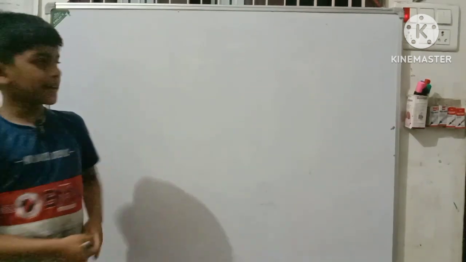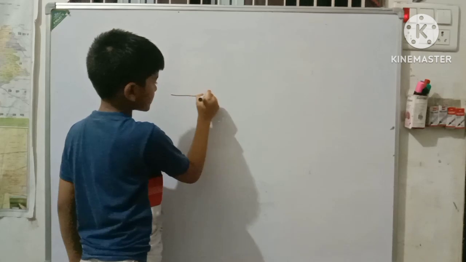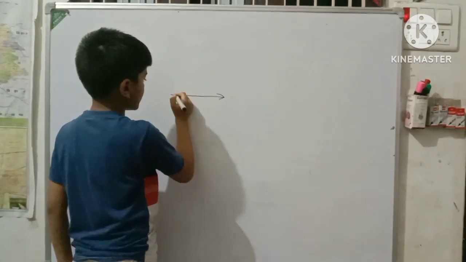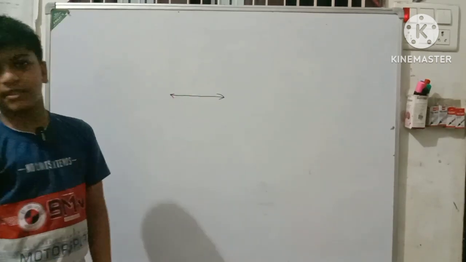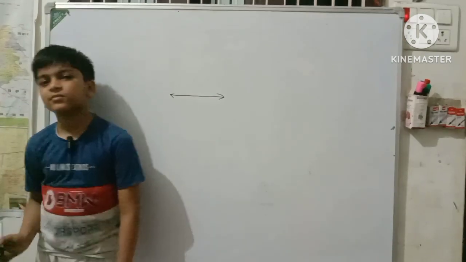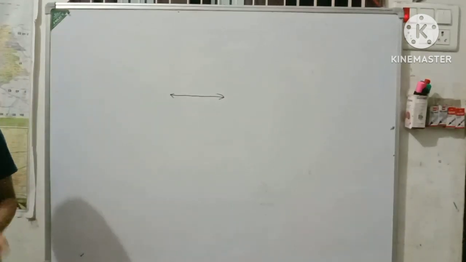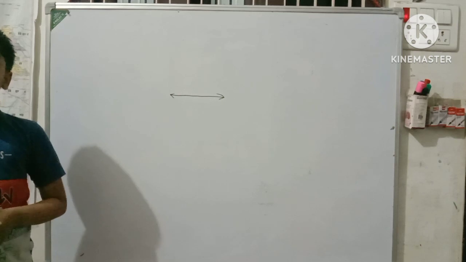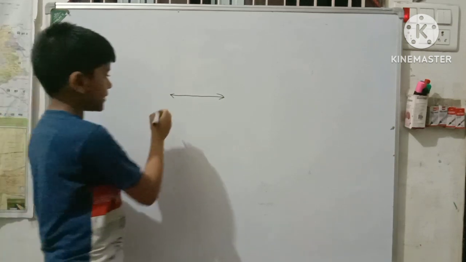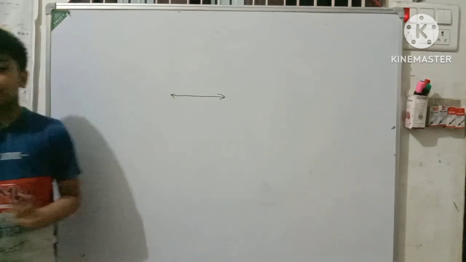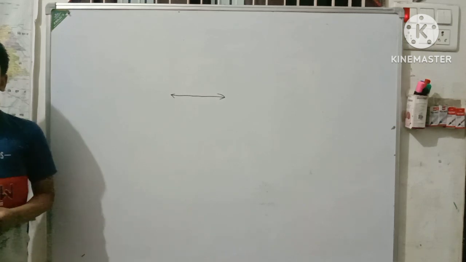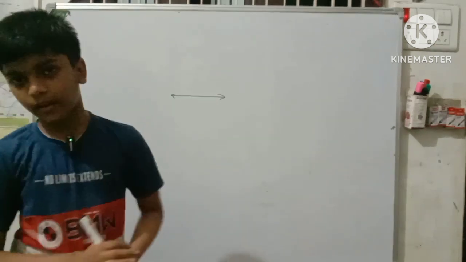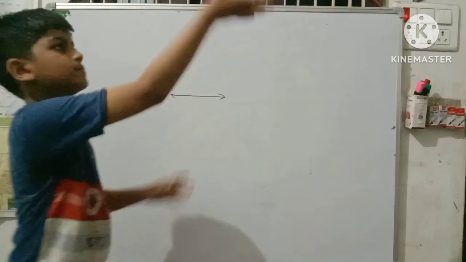And what is a line? A line is a line segment which stretches endlessly in both ends. It is not a line segment, it is only a line. I mean, a line is a line that stretches endlessly in both sides.